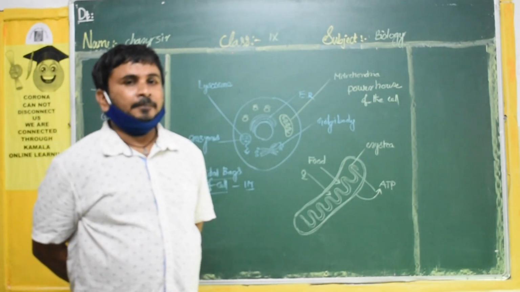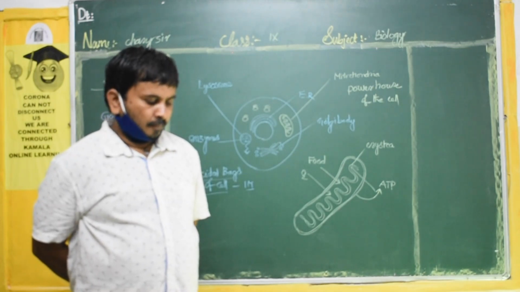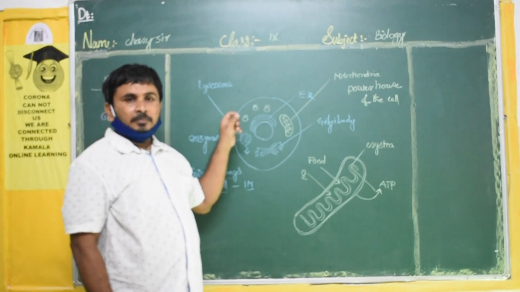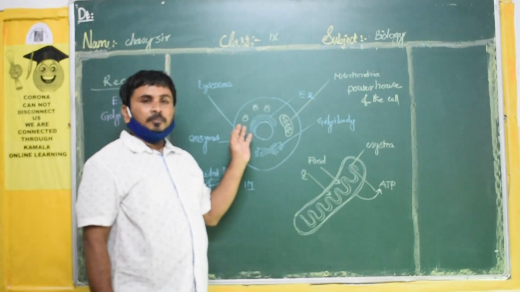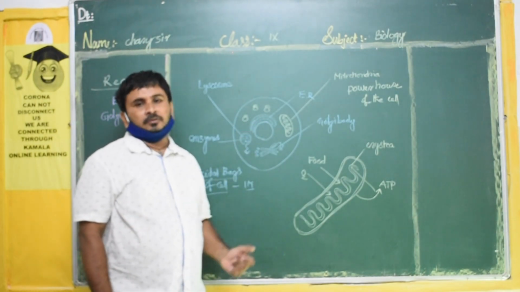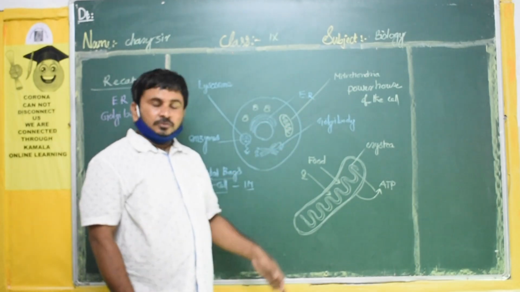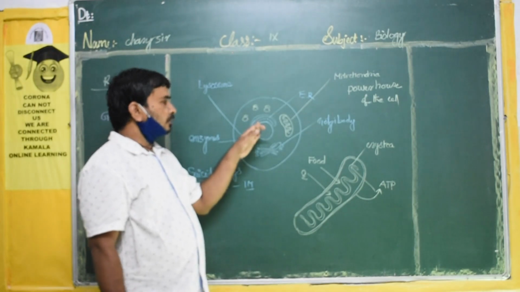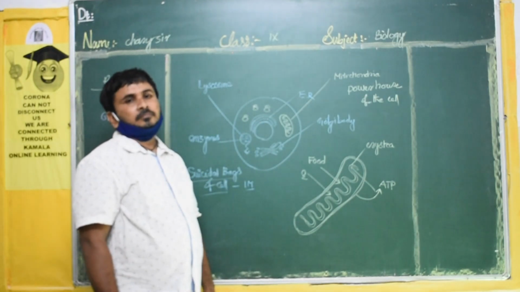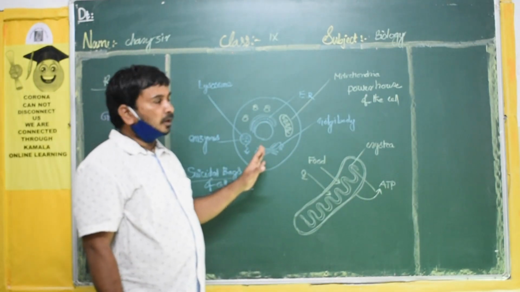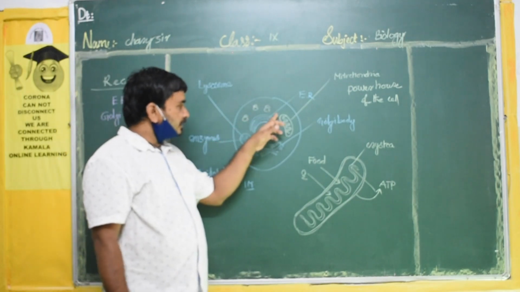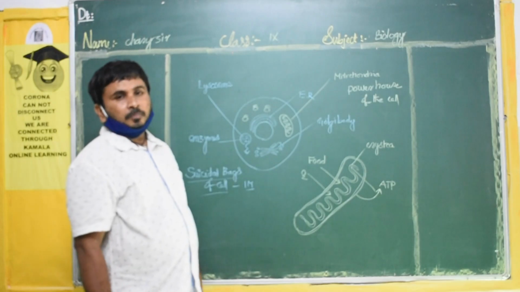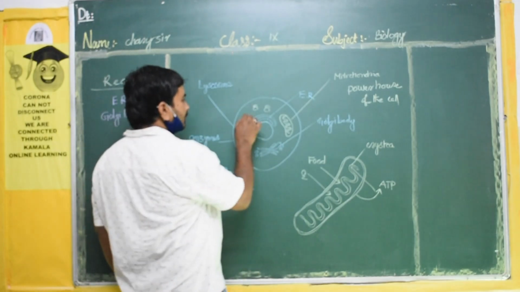Tell me, students. Yeah, rough endoplasmic reticulum contains ribosomes. They stick to the surface of the endoplasmic reticulum. That's why it is called rough endoplasmic reticulum. Where there are no ribosomes, that is called smooth endoplasmic reticulum. What is the work of the rough endoplasmic reticulum? They produce proteins. Here also, the loosely arranged ribosomes inside the cytoplasm also produce proteins.